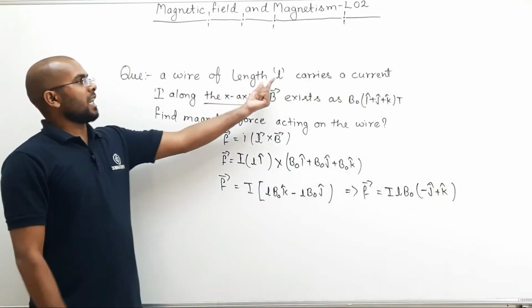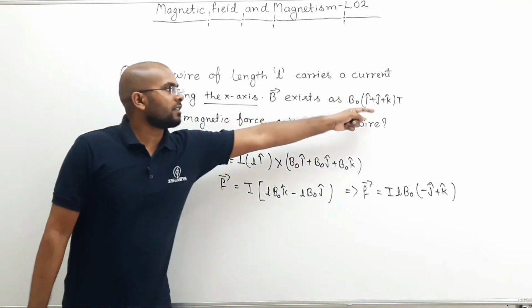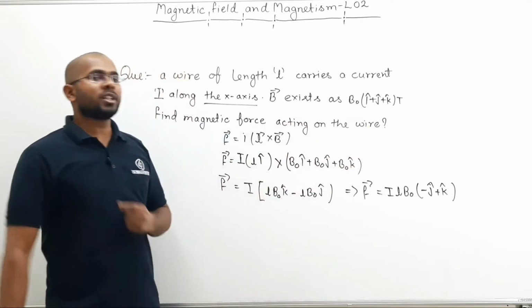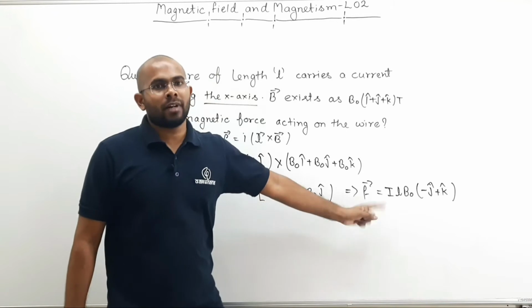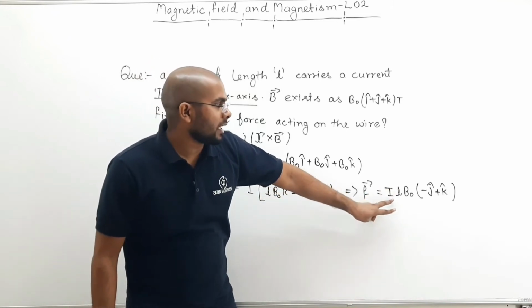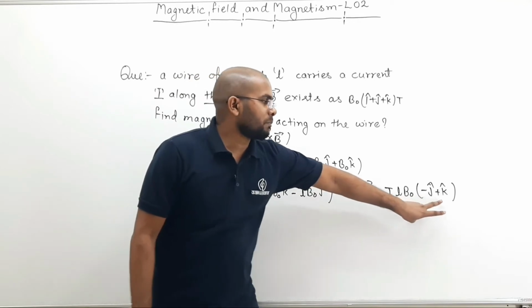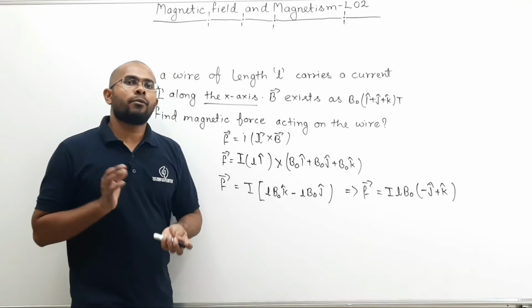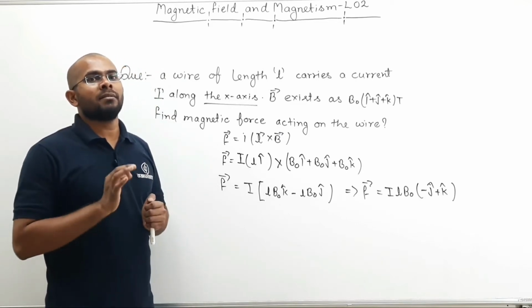So if this L is along the x-axis, current is moving, and this is the magnetic field in that region, then the force experienced by the wire may be written as current times length times B naught (minus j cap plus k cap). In this way you can find the force experienced by a wire when placed inside a magnetic field.